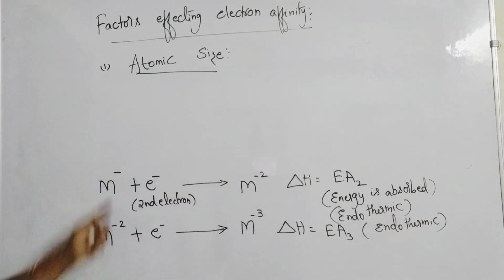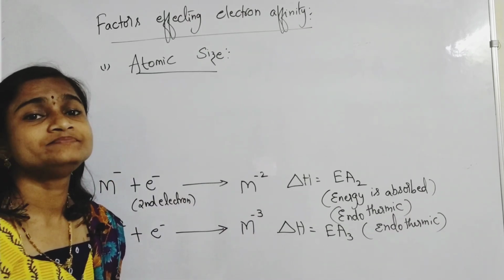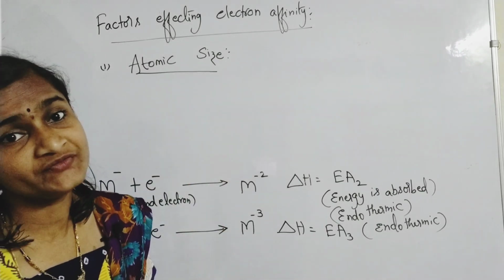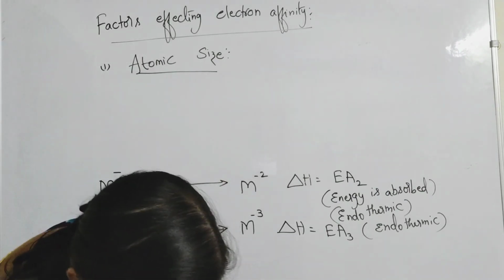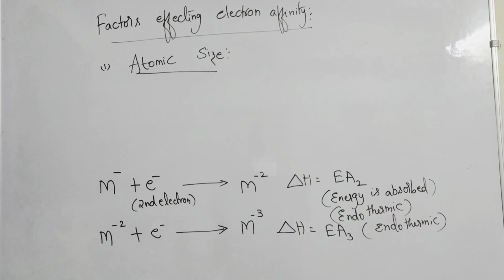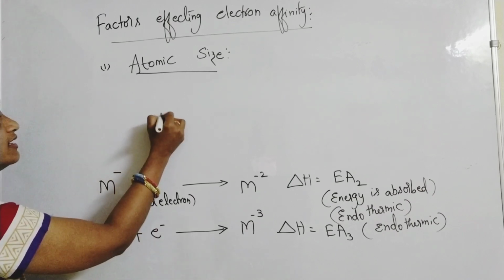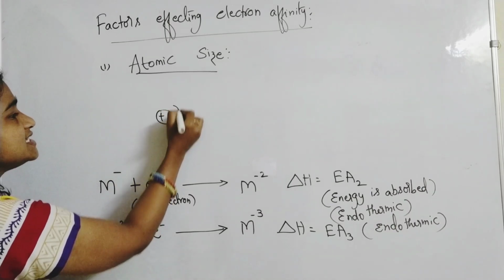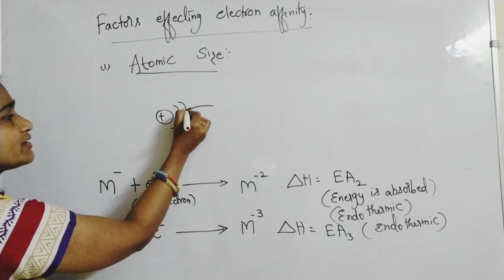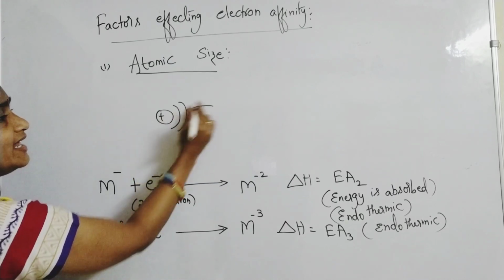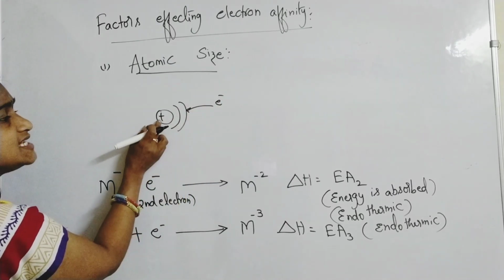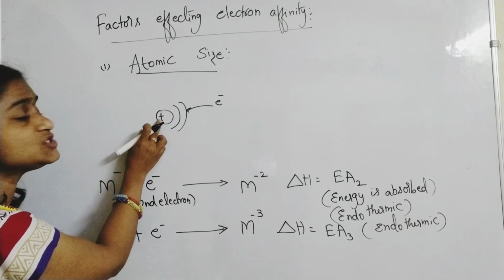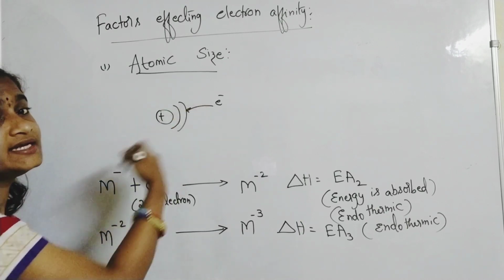So the first factor is size of the atom. If the size of the atom is less, there will be greater attraction of the added electron towards the nucleus. If size is very less and you are adding an electron, the nucleus tries to pull this electron towards itself.